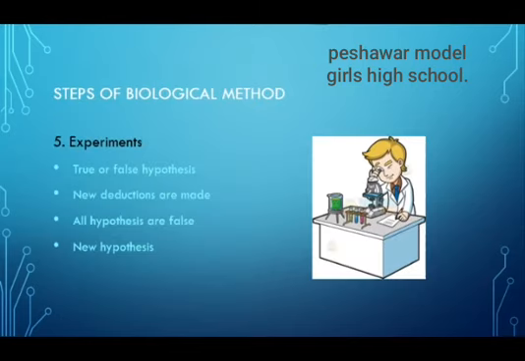Here comes the most exciting part, experiments. This section of biological method decides whether the hypothesis is true or false. If the performed experiments support the hypothesis, it will be considered as true, and if not, it will be considered as false. Biologists make new deductions from accepted hypotheses and do further experiments to check if it can be failed in future. There is a possibility that all the hypotheses are wrong and experiments do not support any of them. In such cases, new hypotheses are developed and then tested.